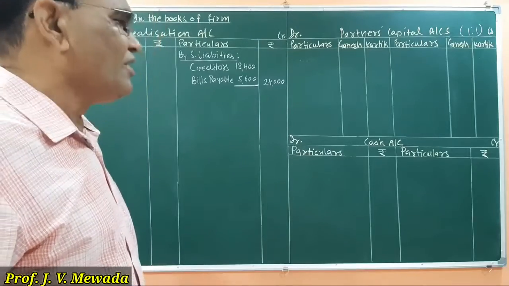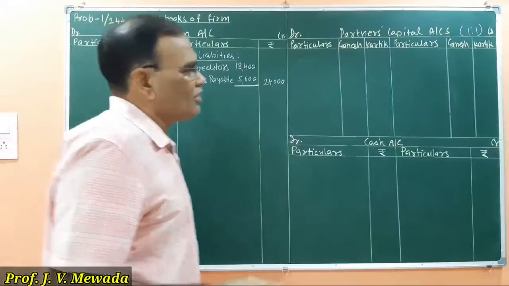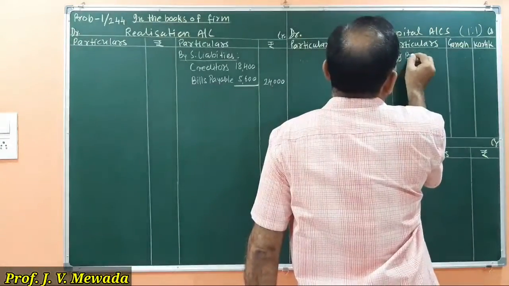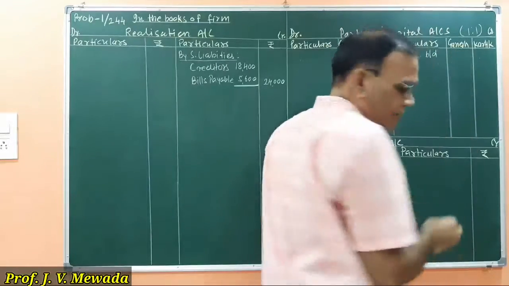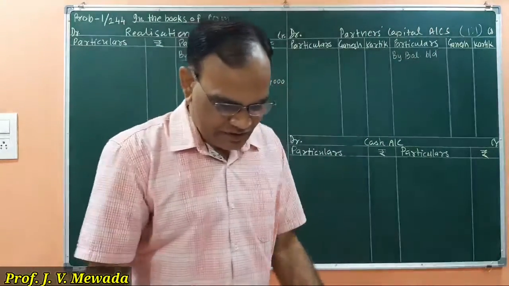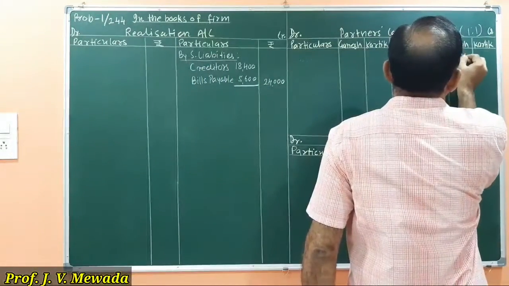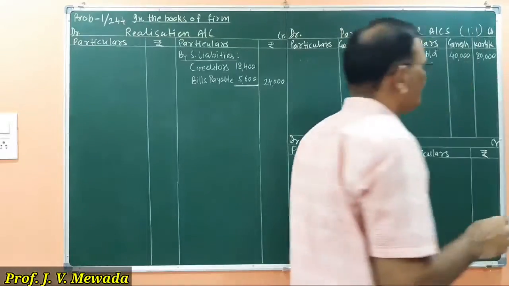Then before the reserve fund, we will write the capital of partners. So by balance brought down, Ganesh 40,000 and Karthik 80,000 as usual.